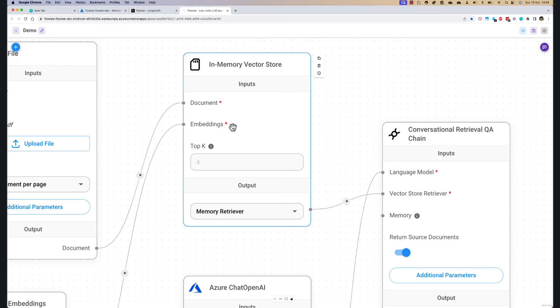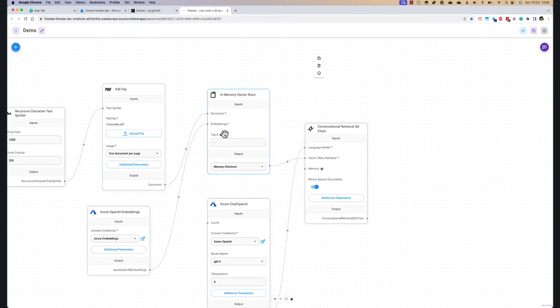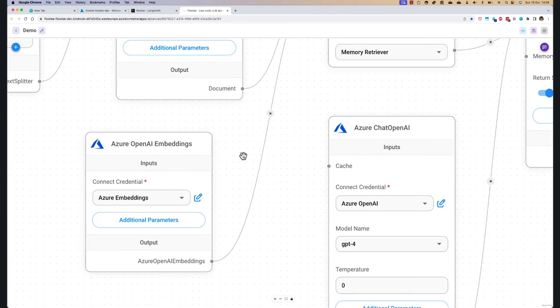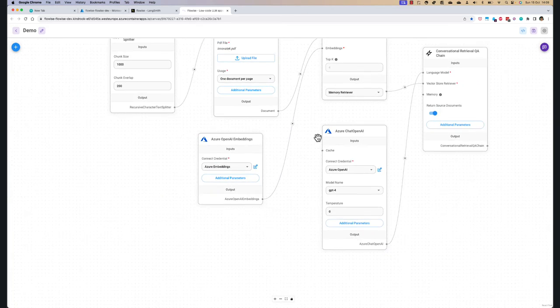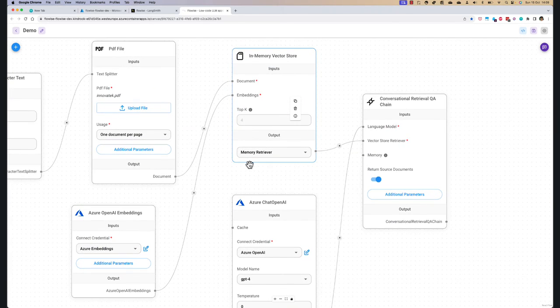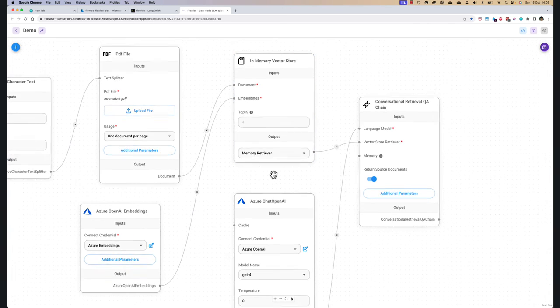To create the embeddings, the vectors, we use an embedding model, which is hosted in Azure. Azure hosts the OpenAI model that I talked about, and that will generate these 1536 different dimensions. So we take all the chunks, vectorize them with the embedding model, and what comes out is an in-memory vector store that can then be used as a retriever.